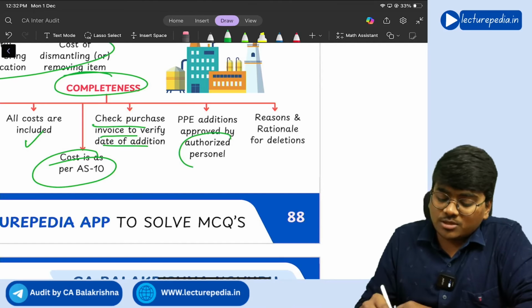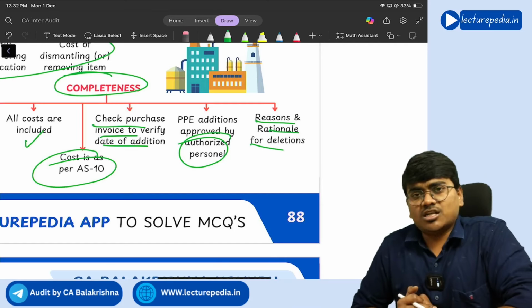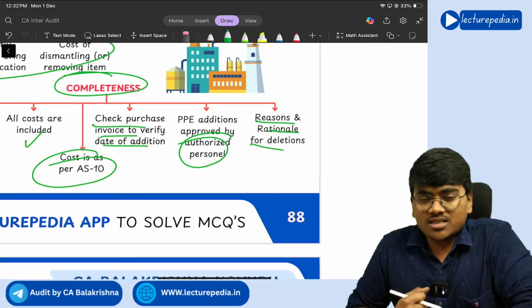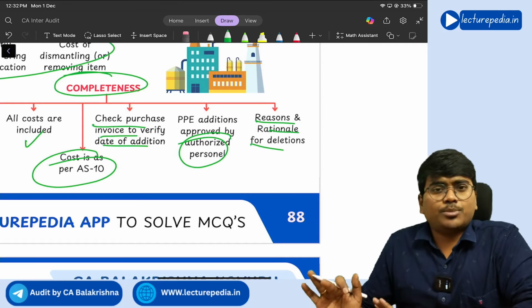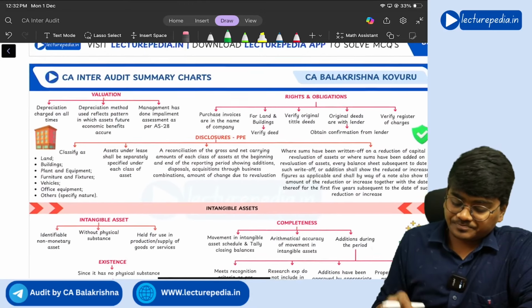So you need to check whether proper authorizations are there or not, and the reasons and rationales for deletion. If at all the company has sold any of the PPE, what is the reason for selling the PPE, and is there a proper business rationale for selling those PPE, that you will see.